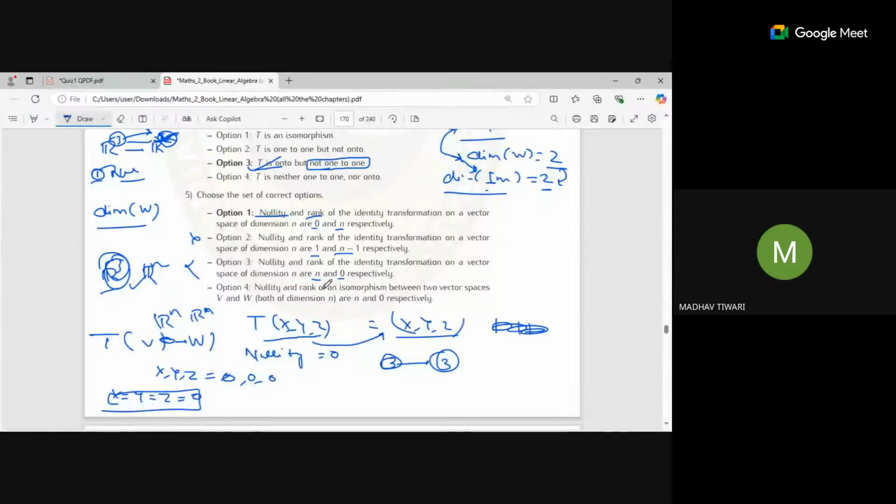And fourth one, it is saying nullity and rank of an isomorphism between two vector spaces V and W are n and 0. Sorry, nullity cannot be n when it is isomorphism. Isomorphism means it is also 1-1. And if it is 1-1, how can the nullity be n? It should be 0. So even rank cannot be less than 1. No? Yeah, you can also say that. So let's go.